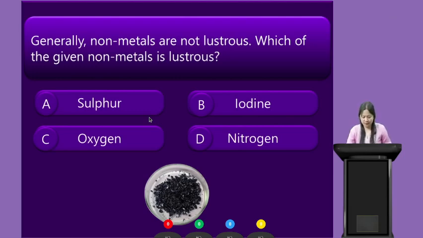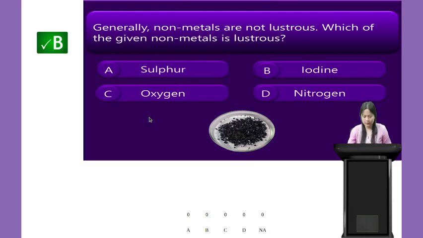Alright students, your time is up, and yes, very good. The correct answer is option B, that is iodine.